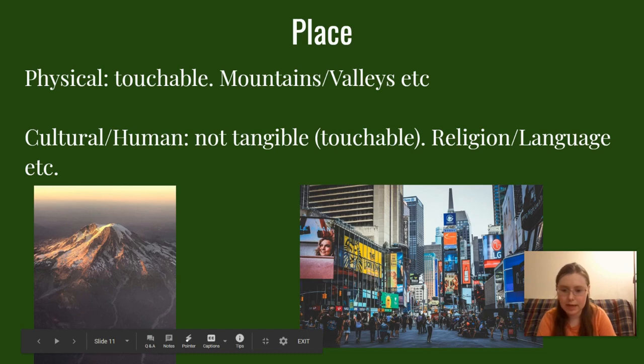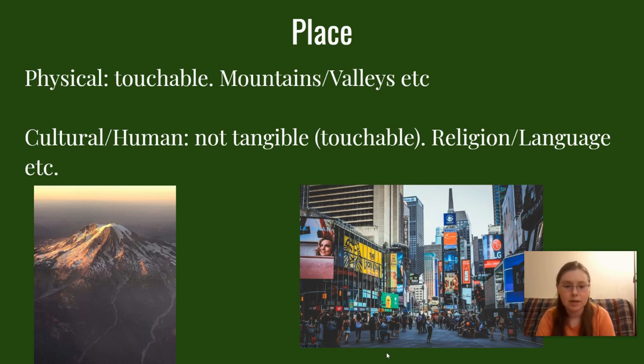So we can say that maybe this is part of a region because maybe everybody there speaks the same language. Although, to be honest, likely in a major city, people don't all speak the same language. So you might have a cultural place that's only part of the city, right? Where people tend to speak this language or one of these two languages. So when you think about cultural regions, they could be smaller areas of a city, or it could be multiple countries that speak the same language, or a smaller region over a couple different countries that speak the same language.